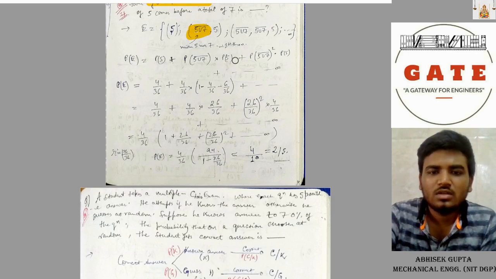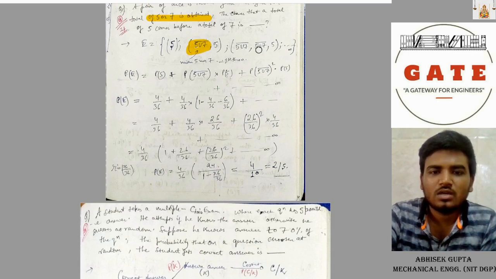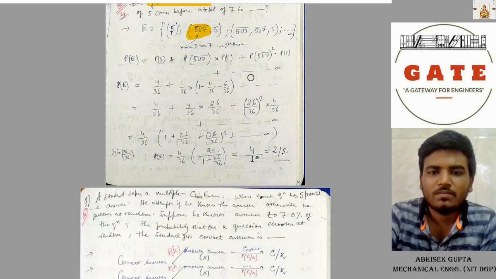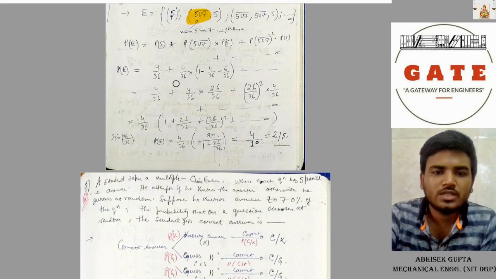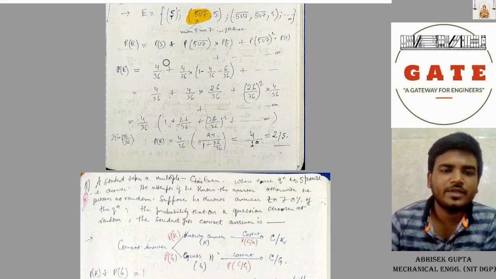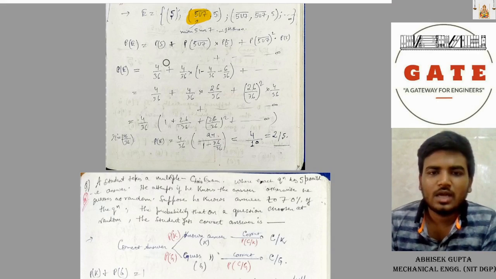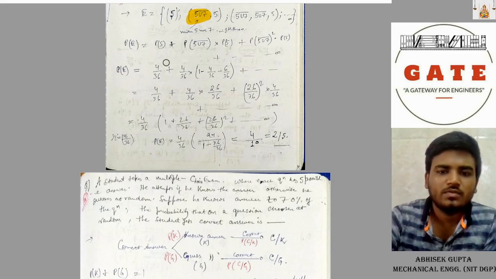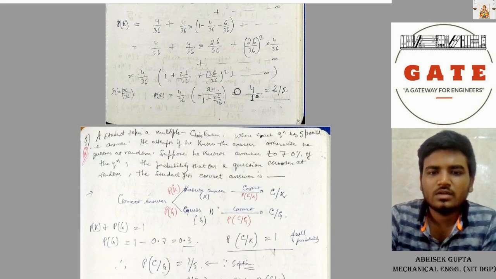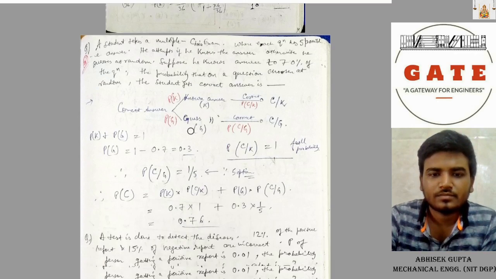So P of E, since these events are mutually independent, you can multiply them. P of 5 is 4 by 36, and like this you continue, and after solving you will get the answer as 4 by 10, or 2 by 5.